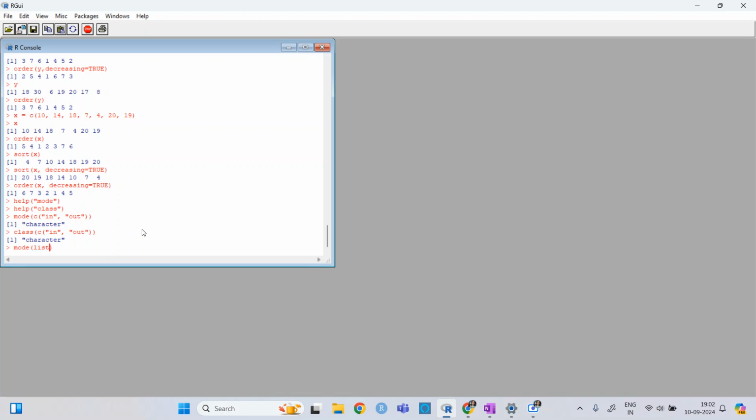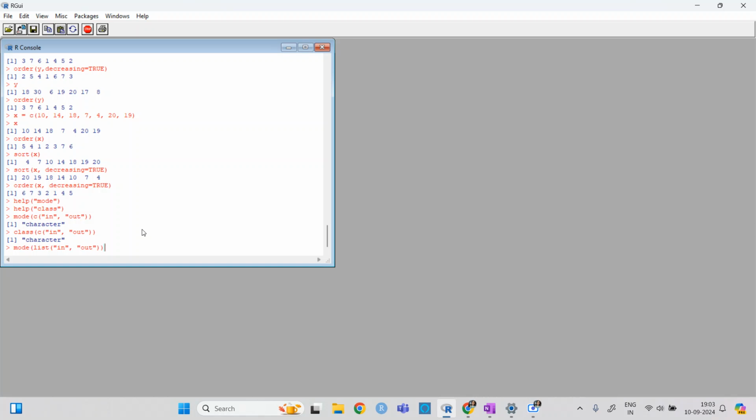Ma'am, I got a query from your example. Usually we represent c using vectors, no ma'am? But here you have taken c like in and out. So if you apply the class function, it should be a vector, no ma'am? It's showing character here. Do we have any speciality in R that the character should be given?